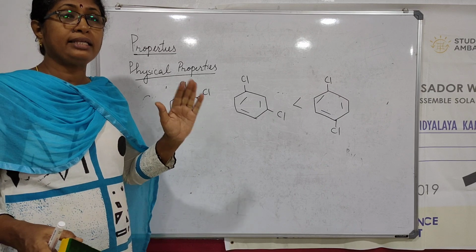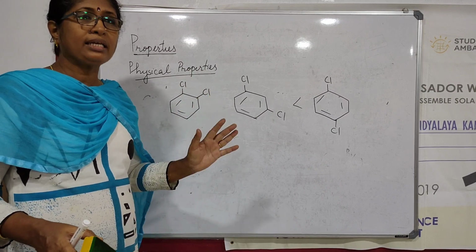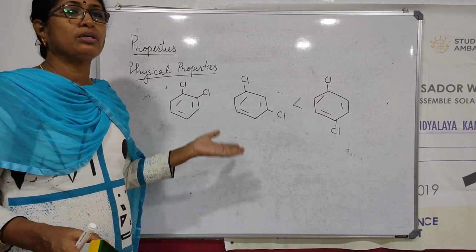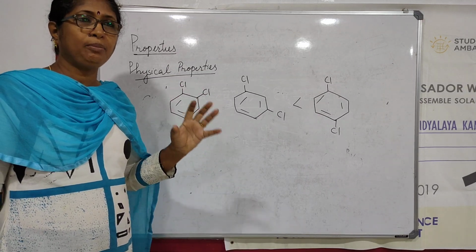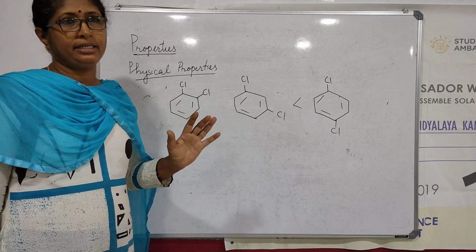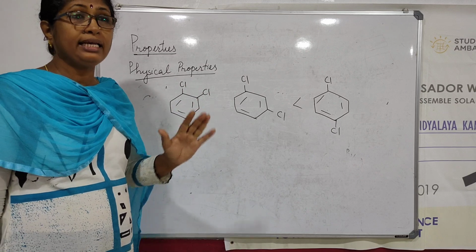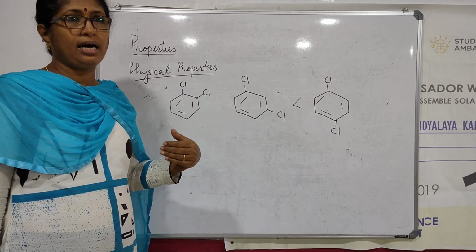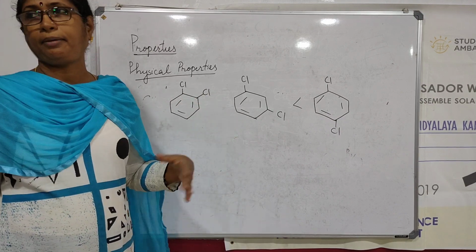Only a very little quantity can be dissolved. That is why their solution appears to be turbid in nature. The haloalkane solution in water is always turbid because they cannot dissolve in water, since the hydrogen bonding between water molecules is very strong and they cannot break this hydrogen bonding. Understood? So when you come to haloarenes, they are actually insoluble. Only haloalkanes are sparingly soluble. So this is about the physical properties.